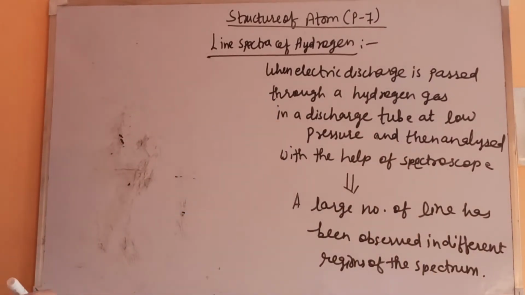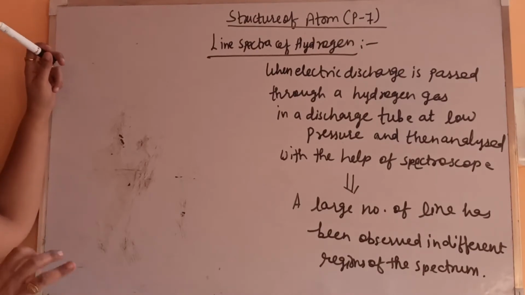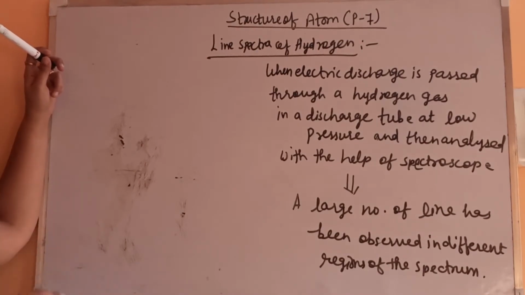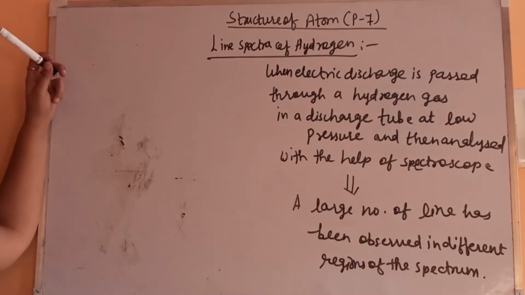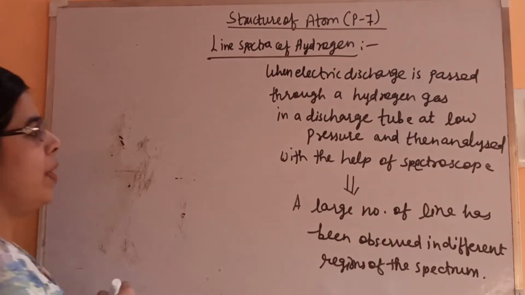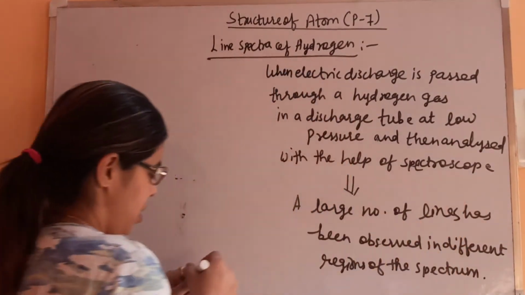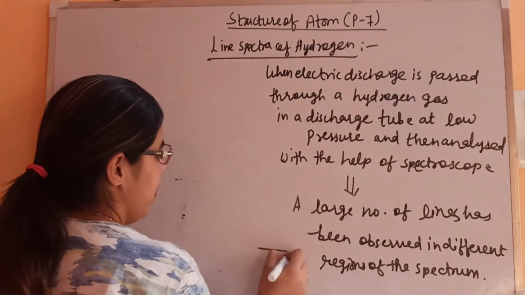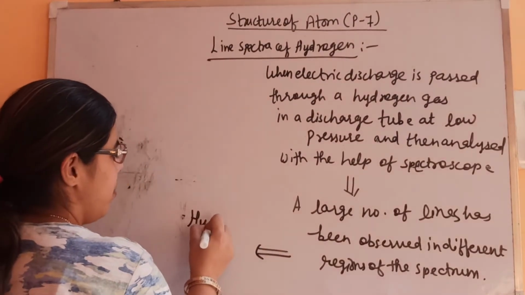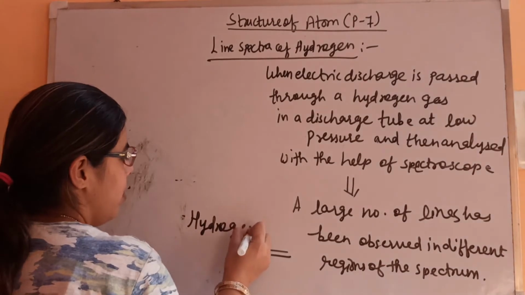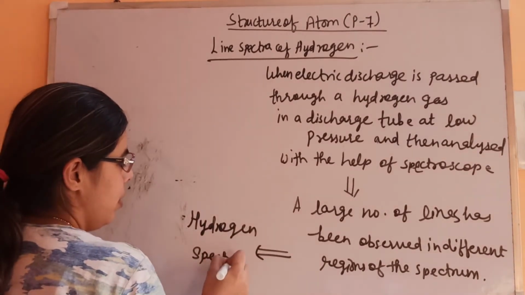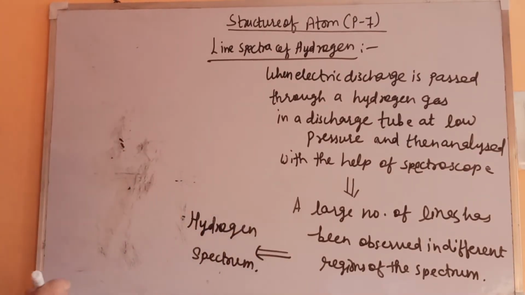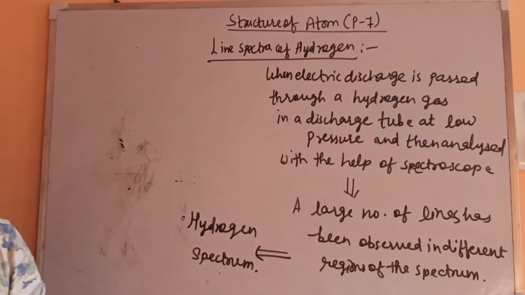This is about the hydrogen spectrum, that when electric discharge is passed through a hydrogen gas in a discharge tube at low pressure, and then it has been analyzed with the help of a spectroscope, then a large number of lines, we can say a pattern, has been obtained in different regions of the spectrum. So this complete spectrum is known as hydrogen spectrum. Okay, complete lines, all the lines in the different regions, it is known as hydrogen spectrum.